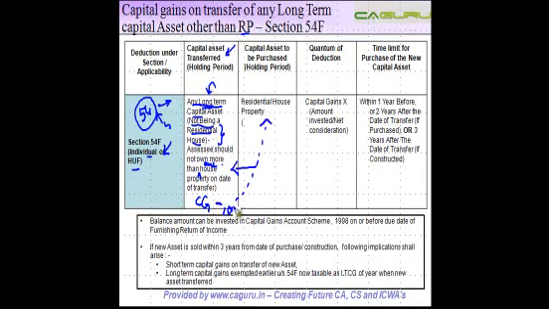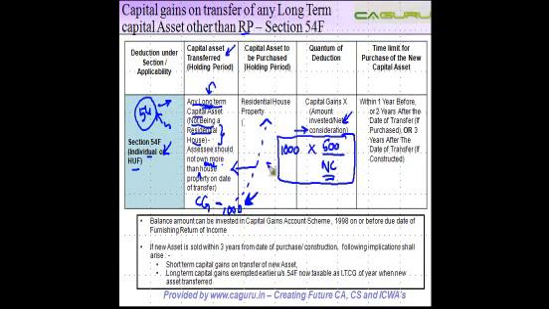Okay, let's say your capital gains are 1,000. And you go and buy a residential house property, then how much of this 1,000 will be exempt? The amount exempted will be 1,000 into amount invested. Let's say you invest 500, okay, divided by the net consideration, right? So instead of dividing it by the amount of capital gain, you have to divide it by the net consideration, right? And whatever is the exemption which comes in here, you are entitled to an exemption.